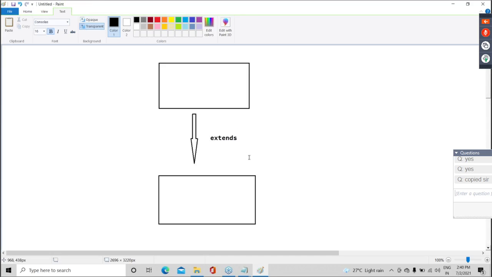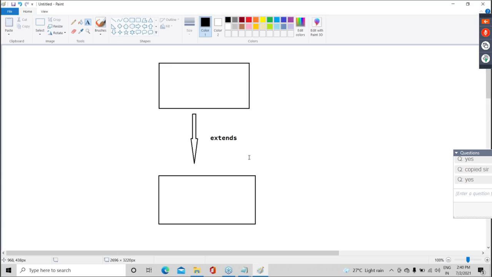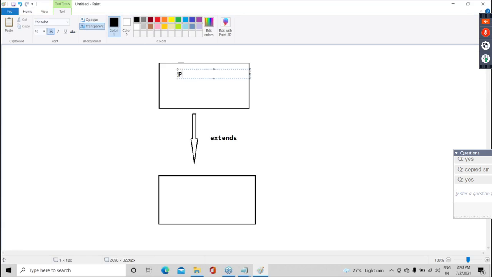This is inheritance, nothing but extends. Now see parent, child. Okay, it is done. So I will say this is parent and I will say this is child.